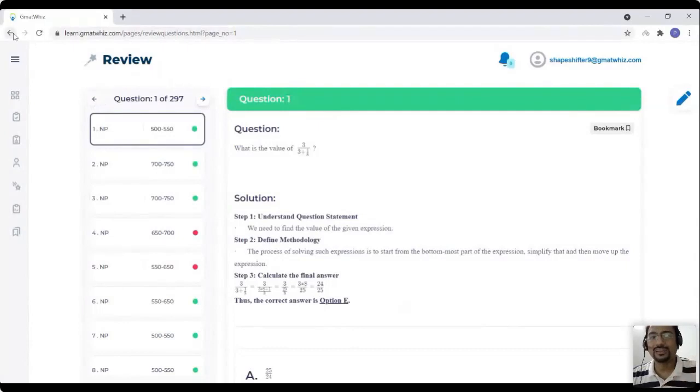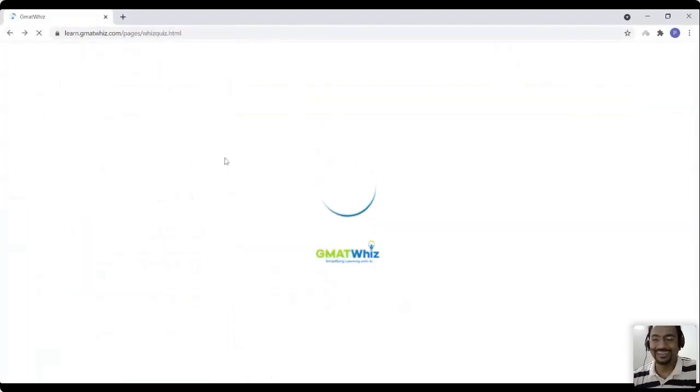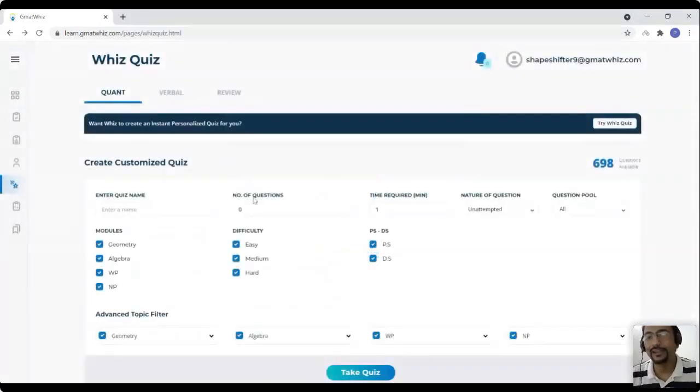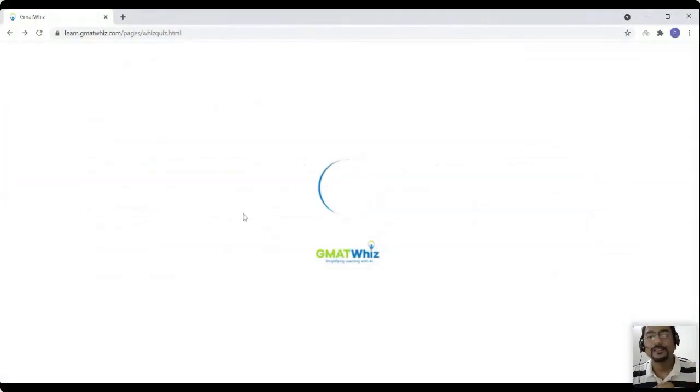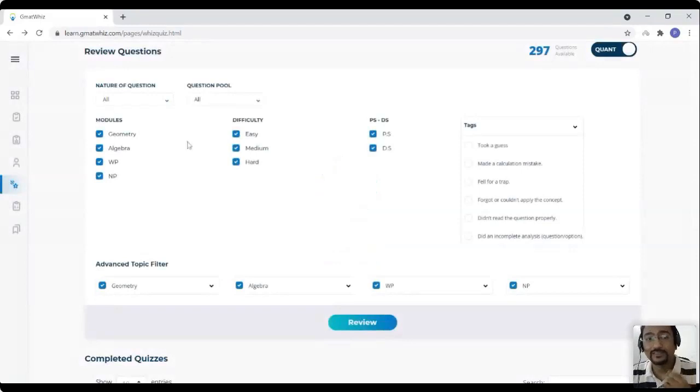But let's say you don't want to create a complete review. You don't want to do an entire review. You want to take control in your hands and just do specific things in the review part. So let's say, let me go back to the review screen once again, our objective right now is to work on reviewing concepts related to algebra. You just tell it, okay, I want to do algebra, or I want to just do DS questions.